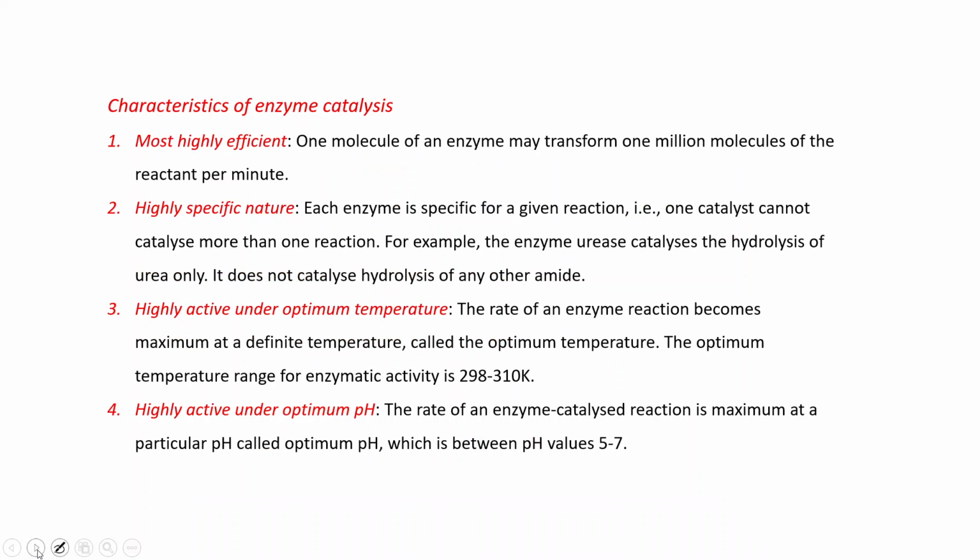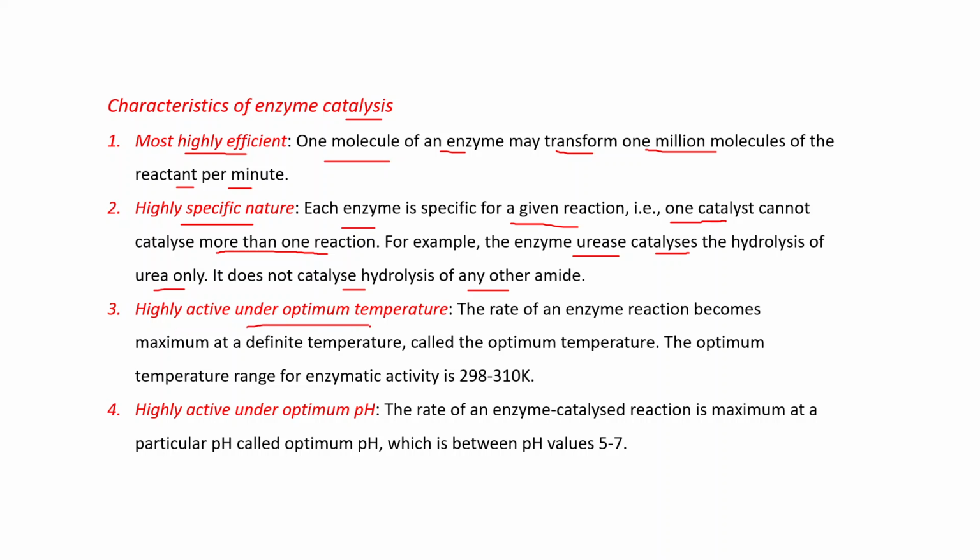What are the characteristics of enzyme catalysis? Most highly efficient: one molecule of an enzyme may transform 1 million molecules of the reactant per minute. Highly specific in nature: each enzyme is specific for a given reaction, that is, one catalyst cannot catalyze more than one reaction. For example, the enzyme urease catalyzes the hydrolysis of urea only. It does not catalyze hydrolysis of any other amide.